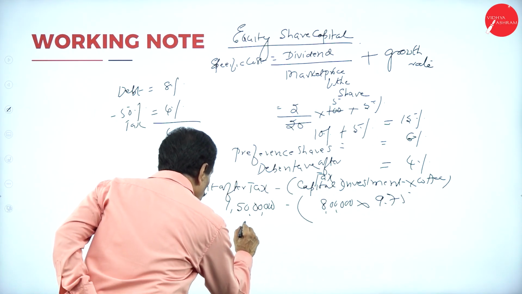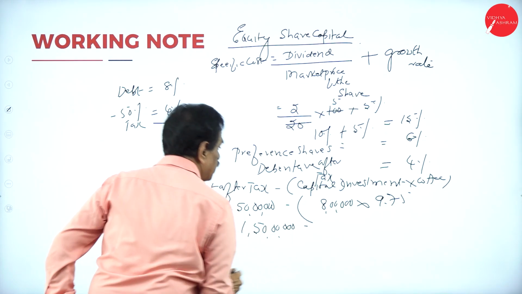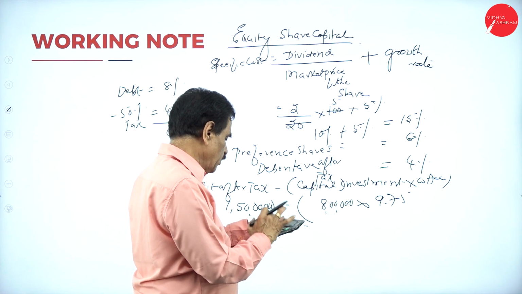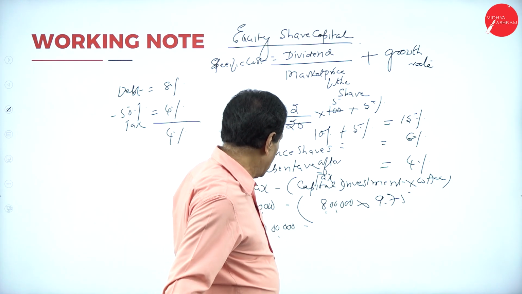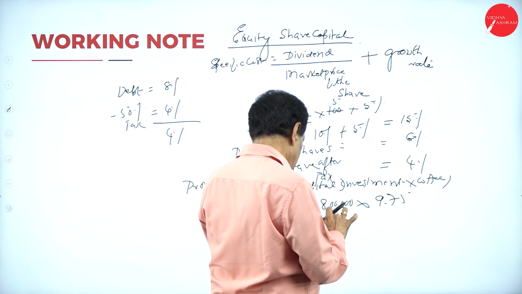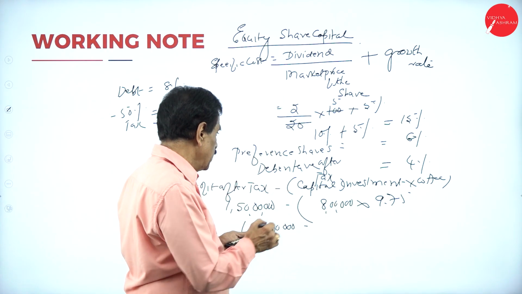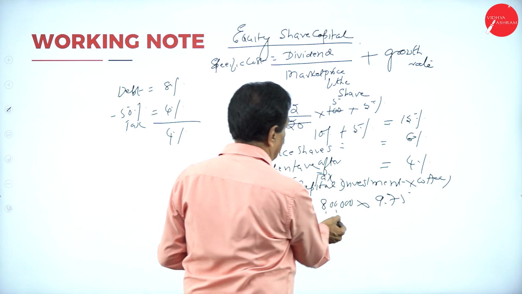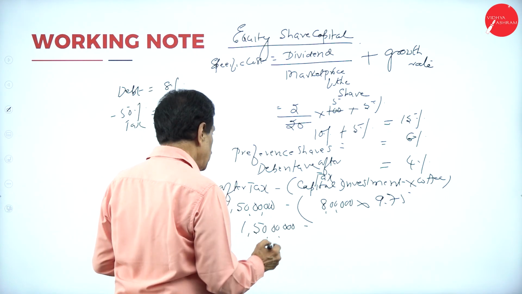This is 1 crore 50 lakh minus 9.75 into 8 lakh. 8 lakh into 9.75: 9 8s are 72 lakh, plus 0.75 into 8 is 6 lakh, so 78 lakh.